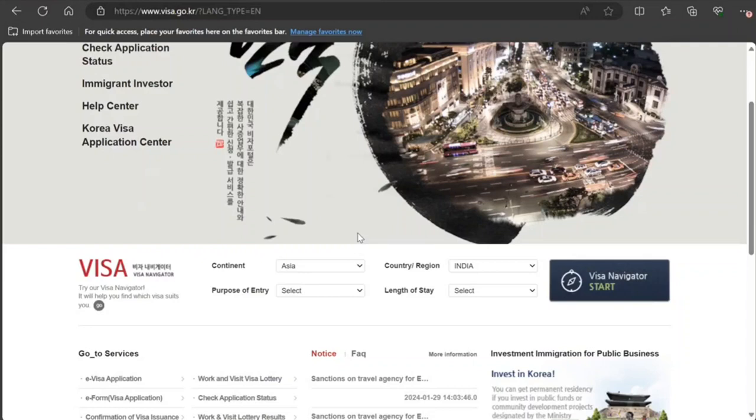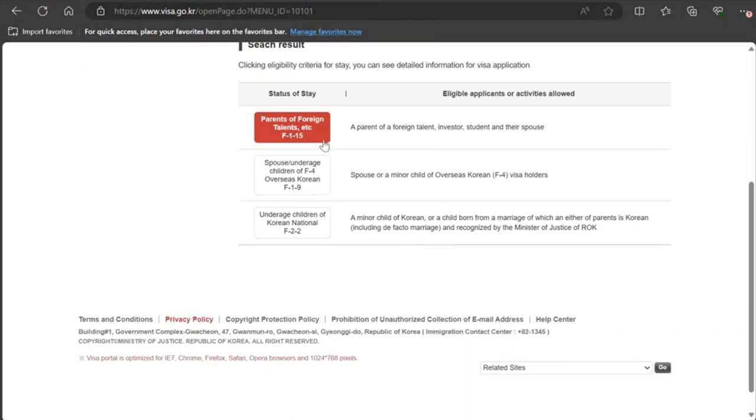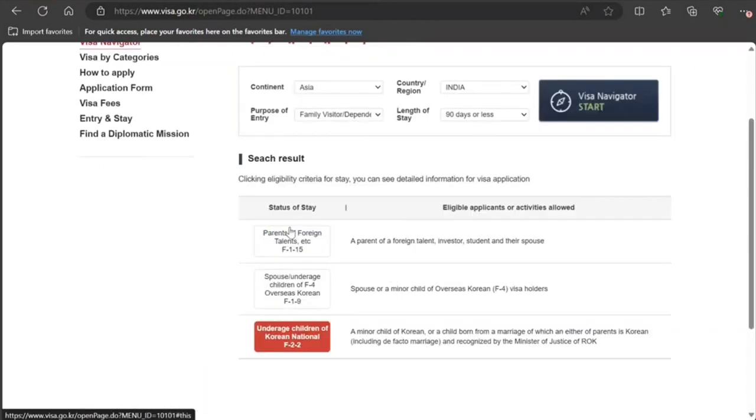Let's say you want to go for family visit or anything, you can do this. Length of stay. So you got the types that you need. And you can also see the types of visa that you can apply for based on your situation. Also, you can change the answers here.